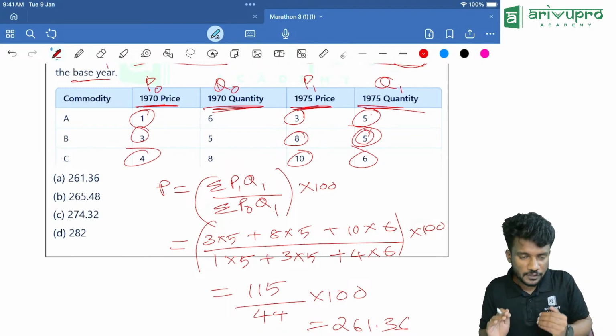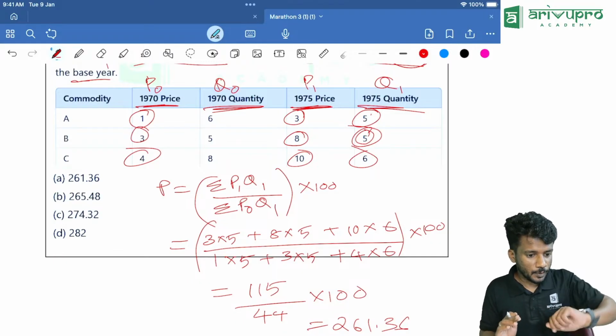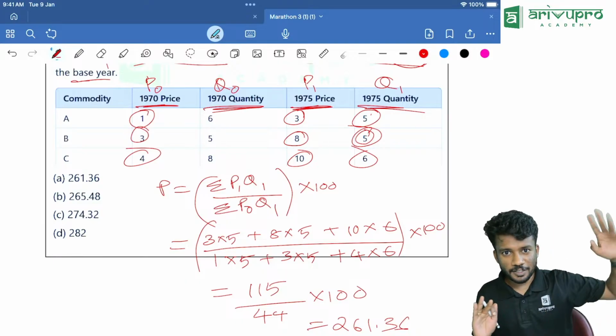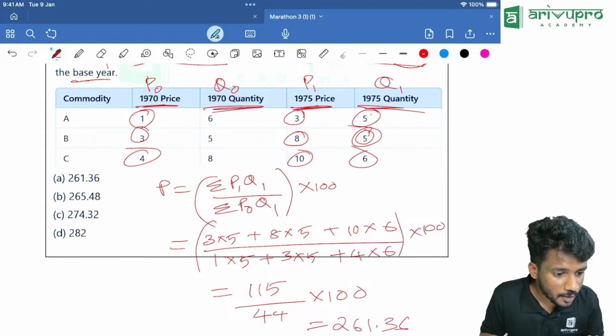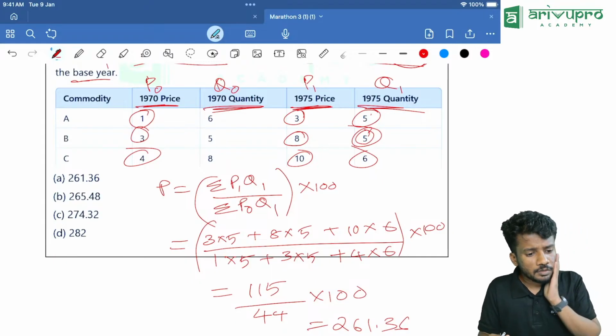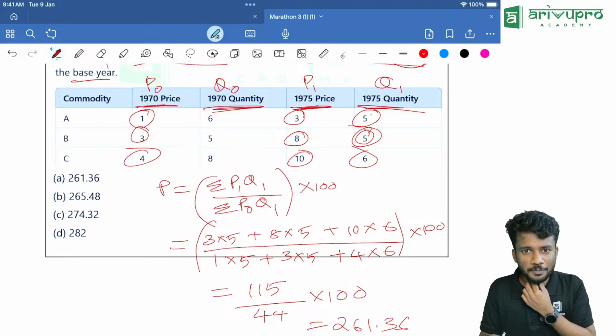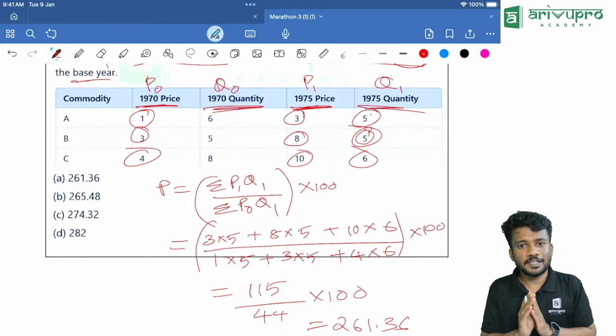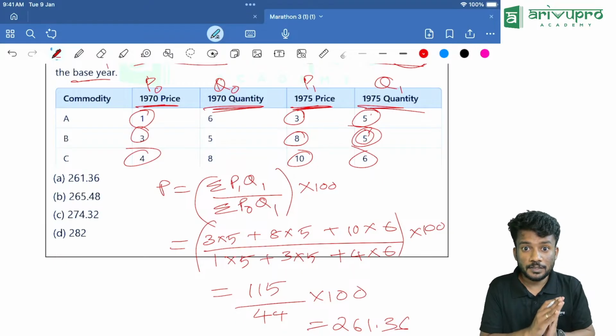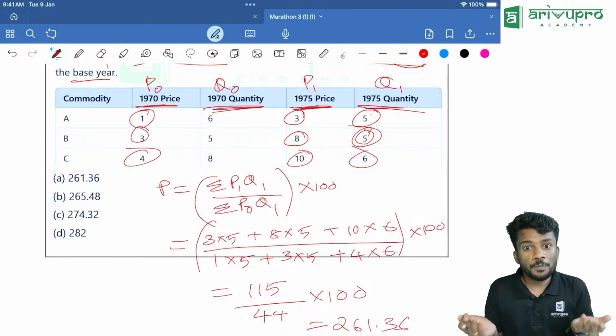Have you made a note of it? If not, please tell me. I'll give you 20 seconds. 1, 2, 3, 4, 5, 6, 7, 8, 9, 10, 11, 12, 13, 14. Anyway, you have the option. I didn't touch my economics book, sir. I'm more concentrated on law. You should study every subject equally. That is the key to pass this paper. All the papers are equally important, so study everything. If you don't, at the end of the day it will be difficult. Don't think that economics might be easy. Never expect that. Sometimes you will think the answer is correct, but the options are very confusing also. So study everything equally.